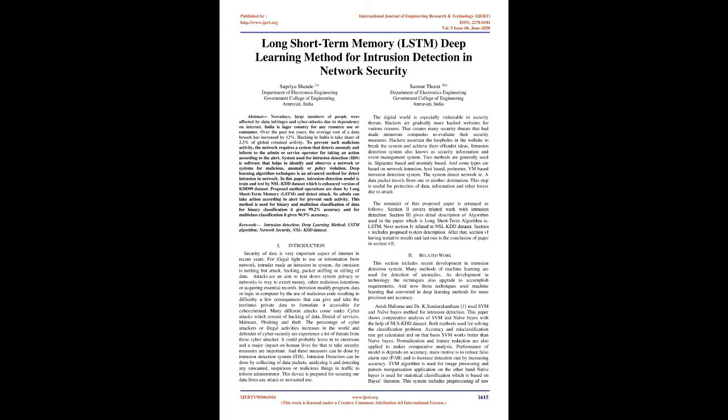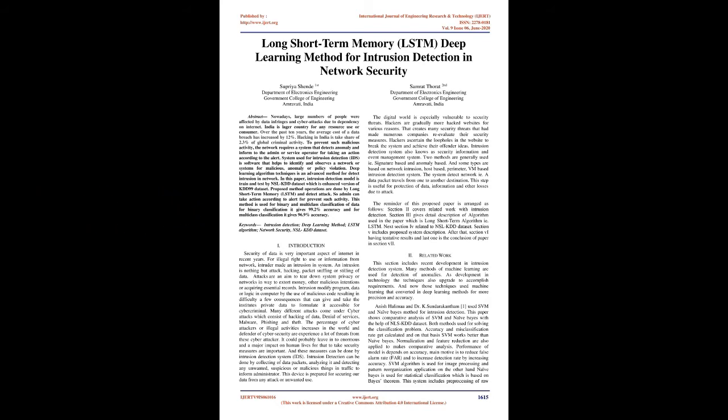Introduction. Security of data is a very important aspect of the Internet in recent years. For illegal access to information from a network, an intruder makes an intrusion into the system. An intrusion is nothing but an attack, hacking, packet sniffing, or stealing of data. Attacks aim to tear down system privacy or networks in order to extort money, for other malicious intentions, or for acquiring essential records. Intrusion modifies programs, data, or logic in a computer by the use of malicious code,